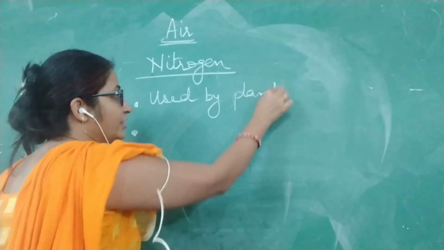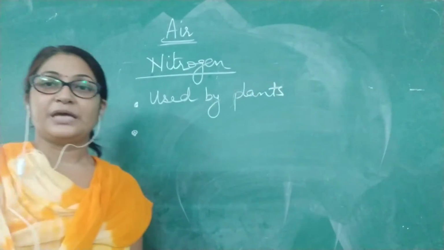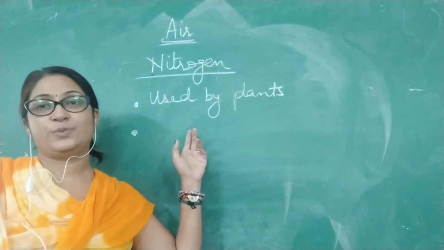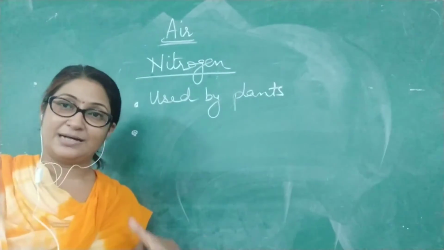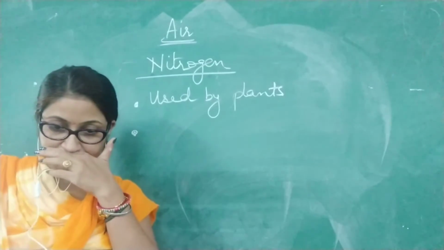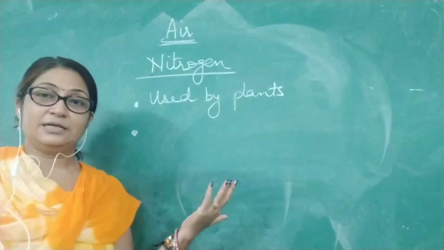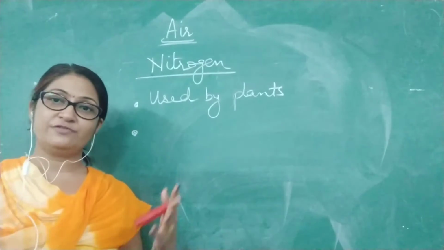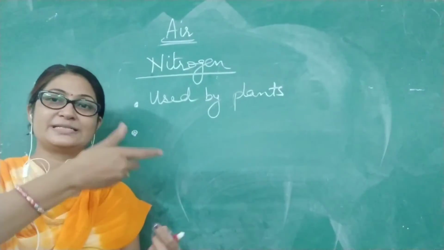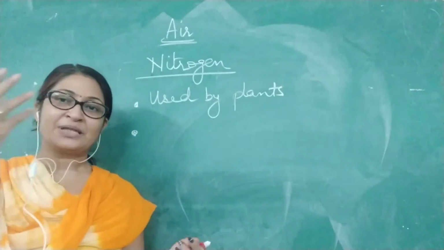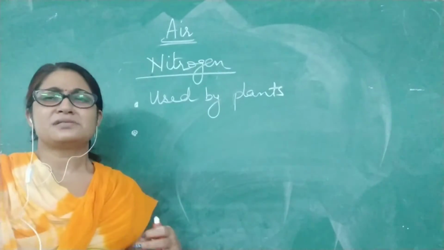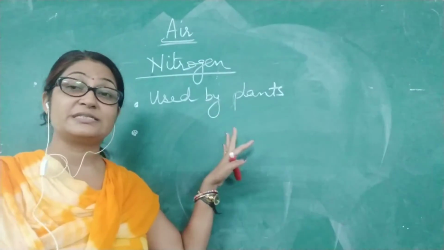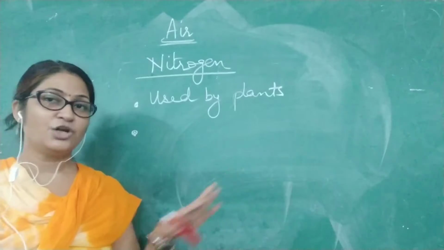Plants make use of the nitrogen, and for the growth of a plant, nitrogen is very important. When the plants use nitrogen for their growth and the animals consume them, they also get some part of nitrogen. Similarly, when we consume the plants, some very slight part gets into our body as well. So nitrogen is directly required by the plants, not for us.